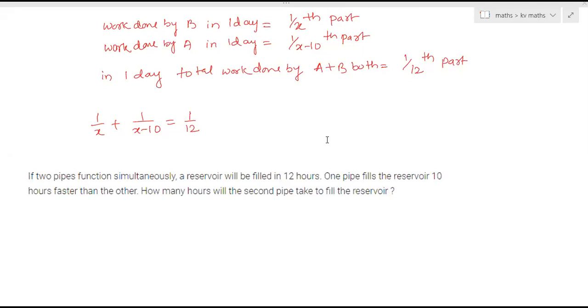Rishika, you are telling x plus 10. Suppose your friend is doing the homework in 1 hour and you are doing it 20 minutes faster. So are you taking more time or less time? Less time. So that means it is x minus 10. This is the trick in this question.